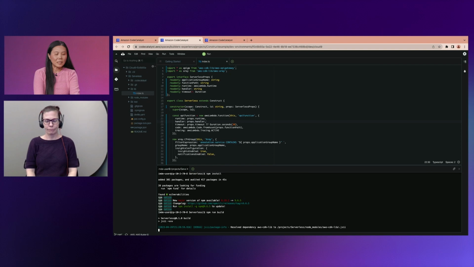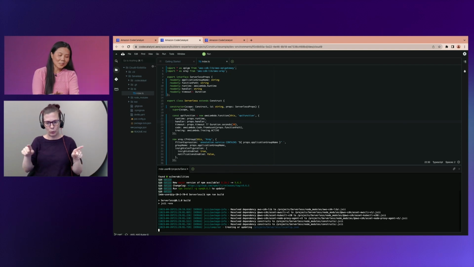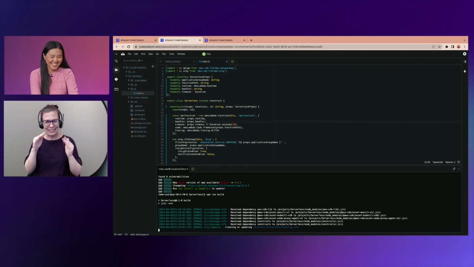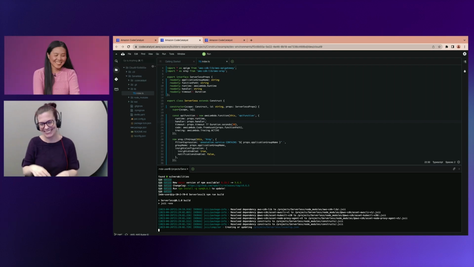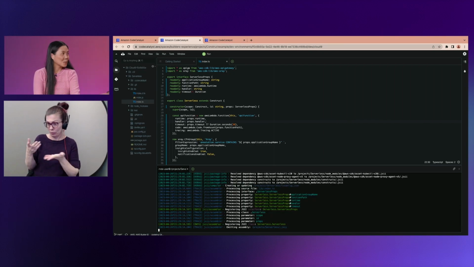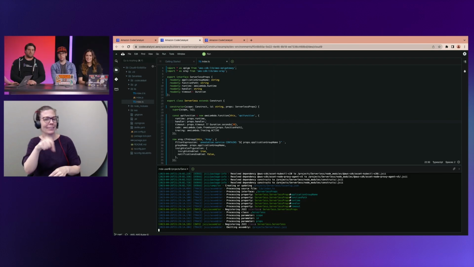So before we deploy it, just want to make sure that things are working as expected. It is live coding. You never know what's going to happen. So you want to talk about what it is doing? Yeah, you can see here that the JSII was running.